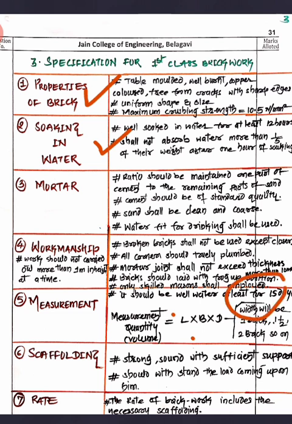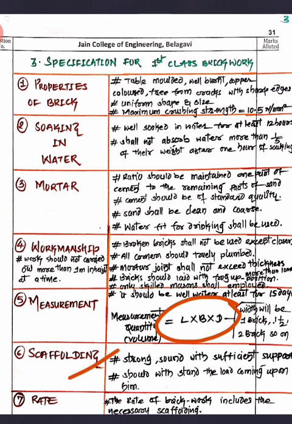One more thing that you please keep in mind: continuous work should not be there, meaning work should not be carried out more than 1 meter height at a time, right? And whenever you are going for more than 1 meter, you are supposed to have the scaffolding with it. That is what I have written here. And then measurement, how we are going to do the billing, is done directly by measuring the length, width and depth. The depth may be the floor to floor height. And width may be 1 brick thick, 2 brick thick, half brick thick, 1.5 brick thick, right? And length, as per the drawing, you have to check it out.